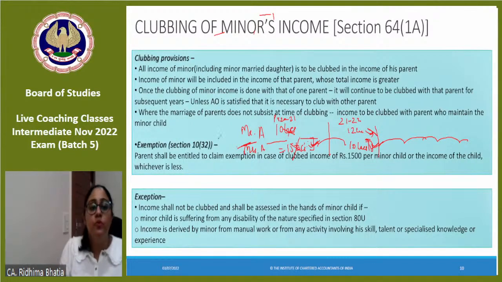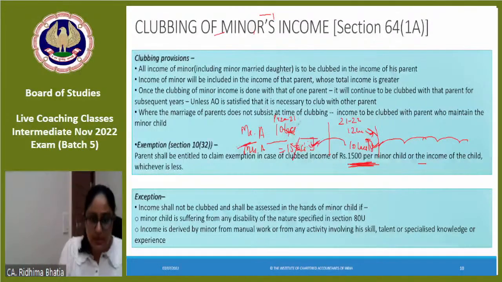Once the clubbing provisions apply in case of minor, the parent gets an exemption of 1,500 per minor child per annum, or the actual income, whichever is less, as deduction.